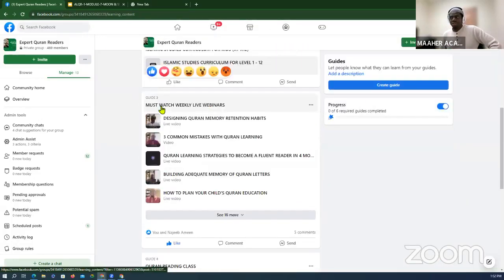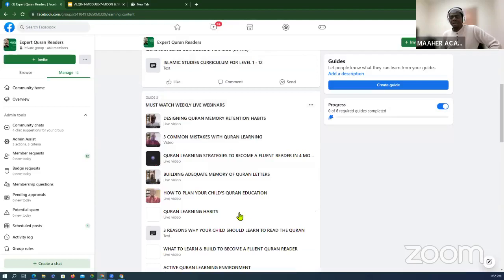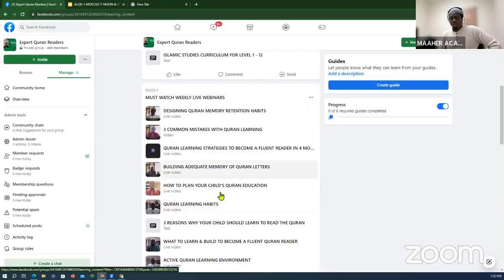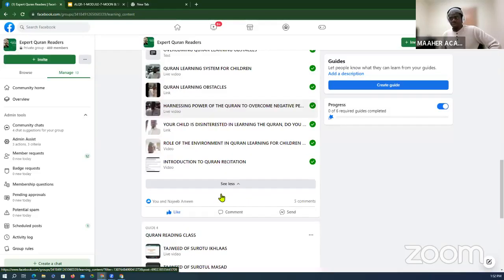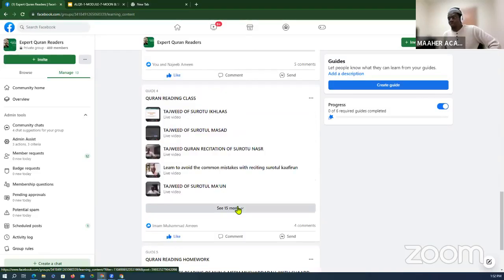We have resources about how to design Quran learning and what is required for anyone to learn to read the Quran. You'll also see videos of Quran classes and lessons on different topics.